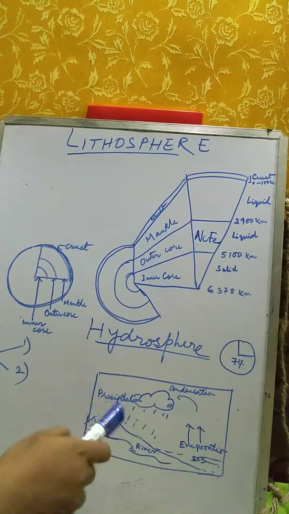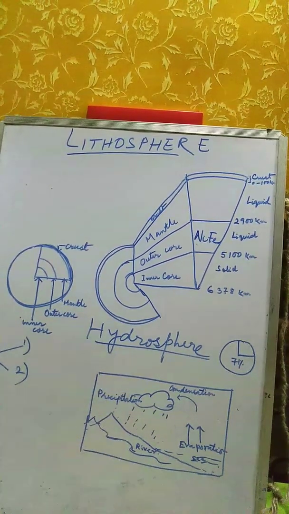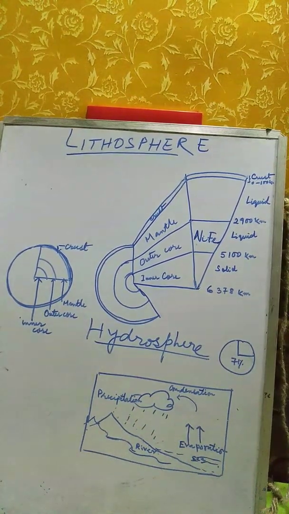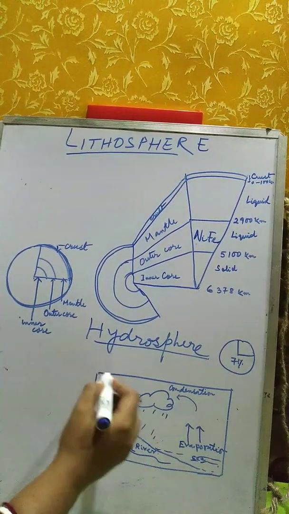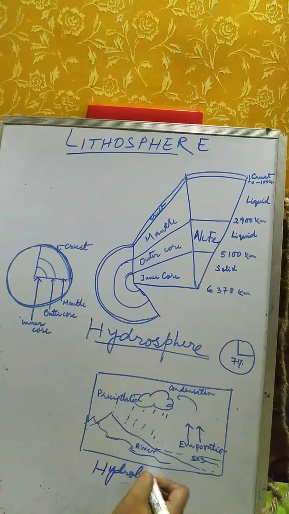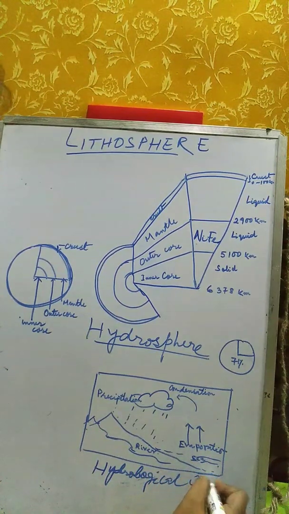Now let us come to the hydrological cycle. I have already drawn a rough sketch of it to explain it to you. This is the hydrological cycle. In easier words, this is known as the water cycle. You all are familiar with this term. I will just help you to recall this.